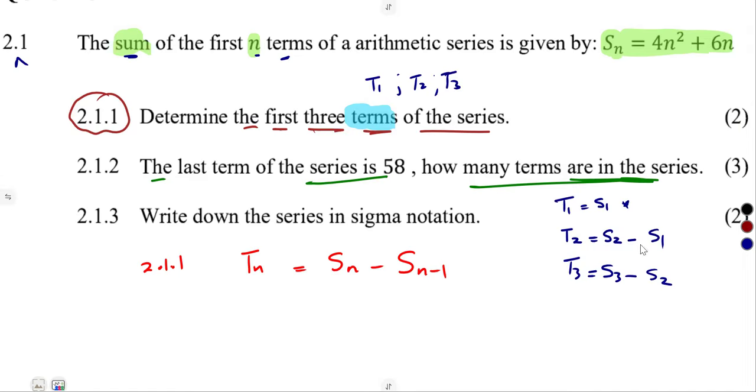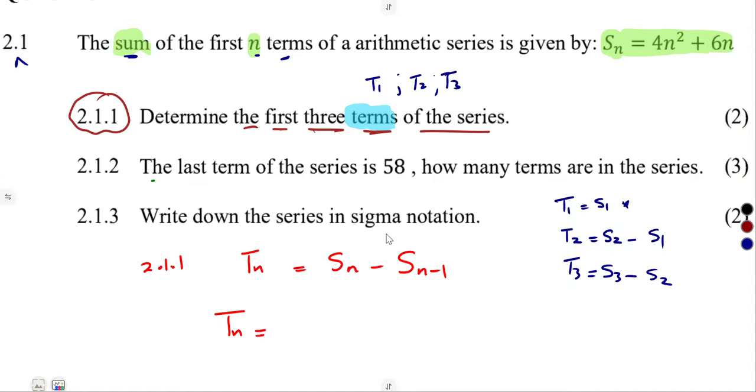Calculating these from this part was okay, but it was wise enough for you to calculate the Tn formula first to determine it, then calculate these values later on. So let's determine Tn in terms of n.